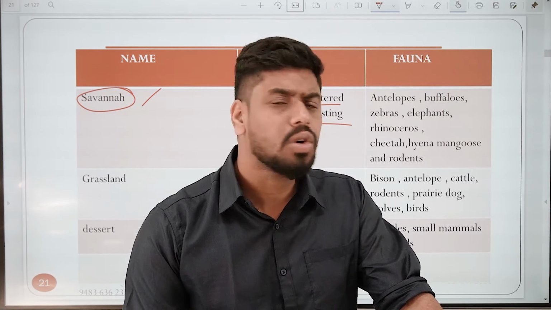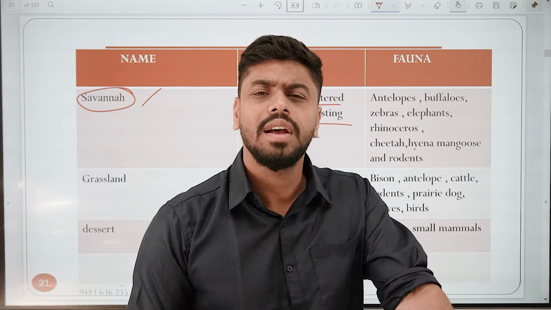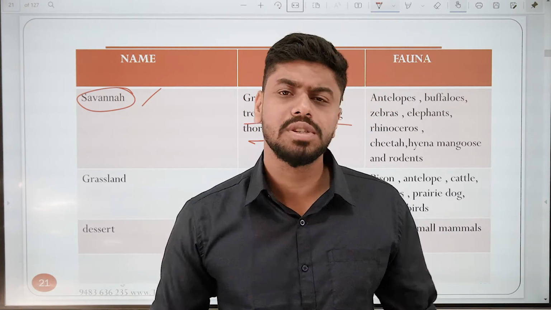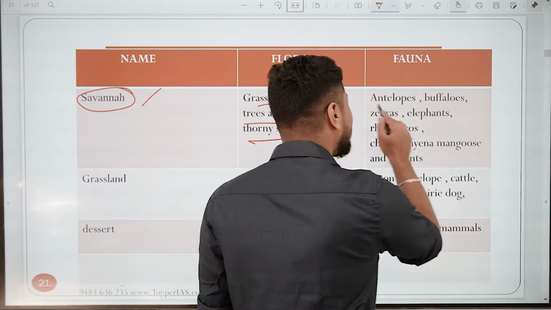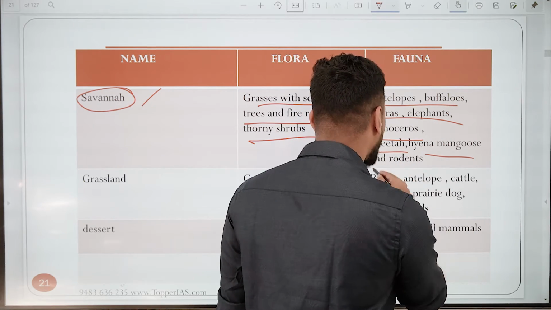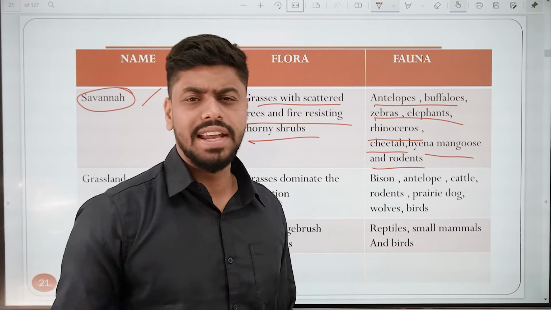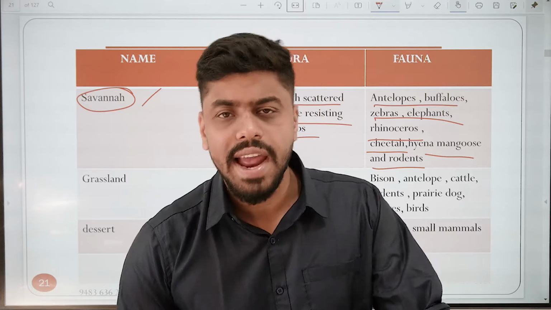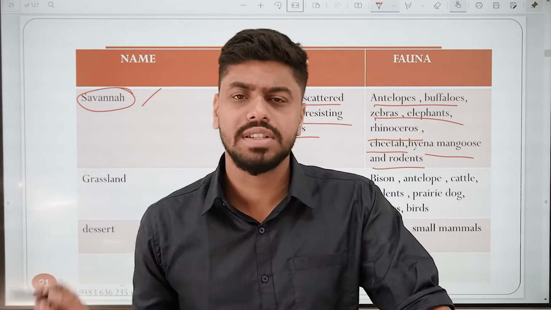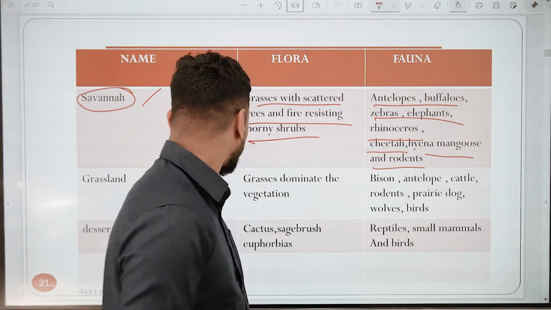Okay, so what would the animal life be? There is immense biodiversity when it comes to animal life. Almost all animals could be found here, for example antelopes, bisons, zebras, elephants, rhinoceros, cheetah, hyena, mongoose, rodents, everything, lion. Basically, when you've seen the Lion King trailer, all those animals which you can see, you can find in this particular savanna type. Right?